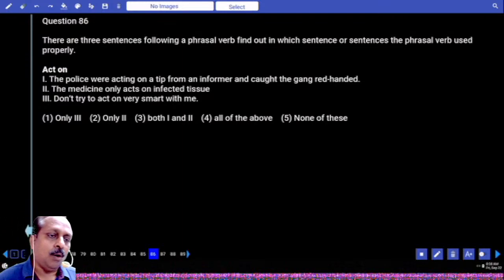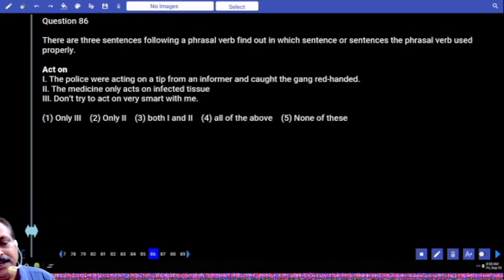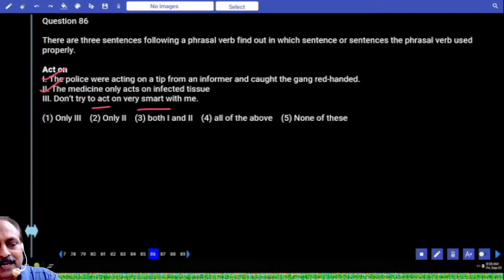86. Act on. The police were acting on a tip. Perfect. The medicine only acts on infected tissue. Perfect. Already there is a word here, smart. Then you cannot use the word act on. Generally we say don't try to act smart. Act on means it has negative meaning, positive meaning.